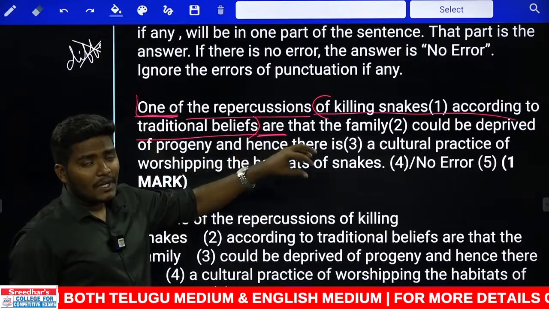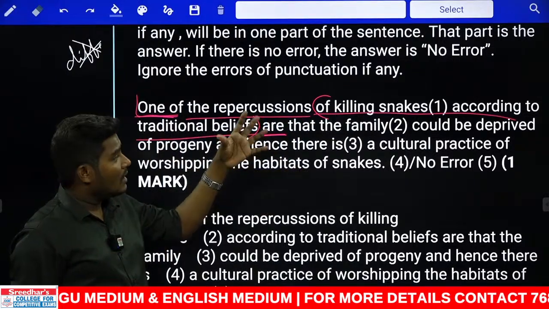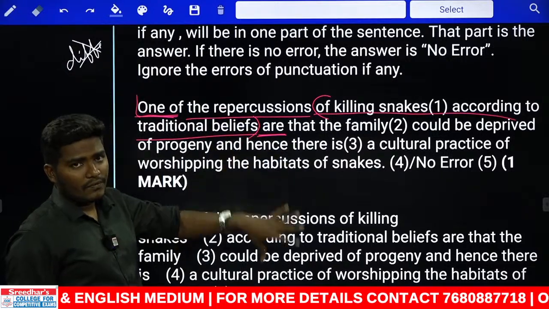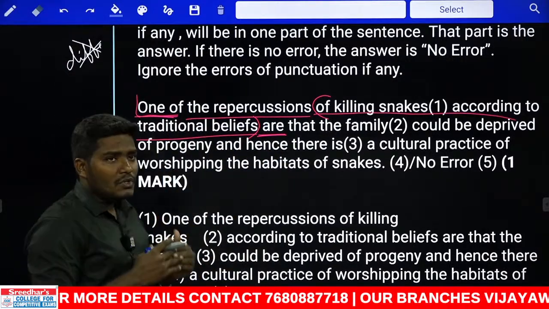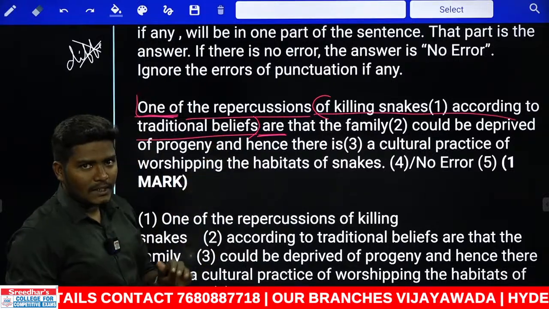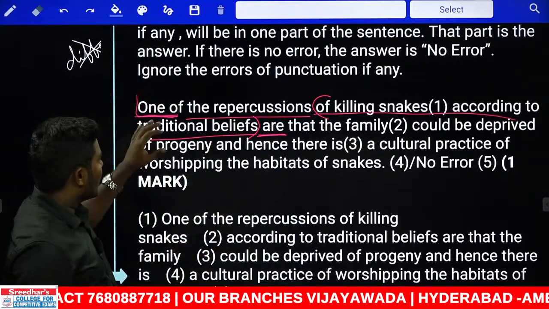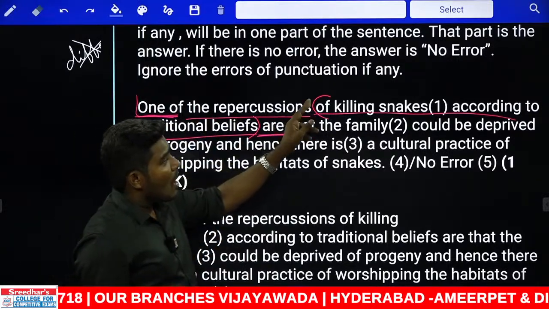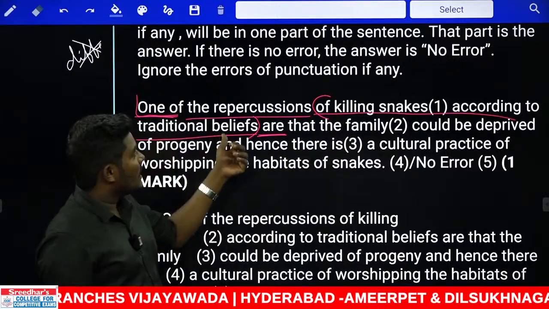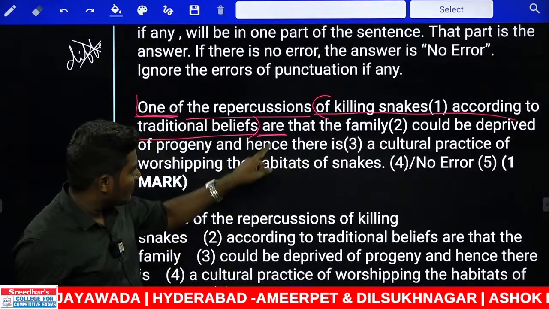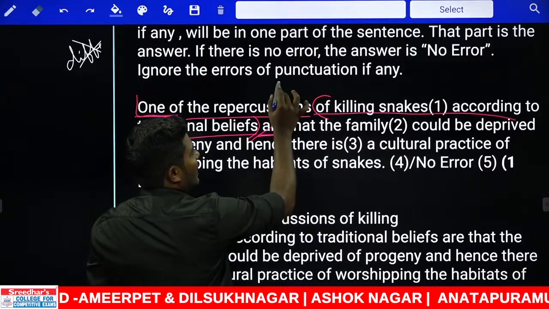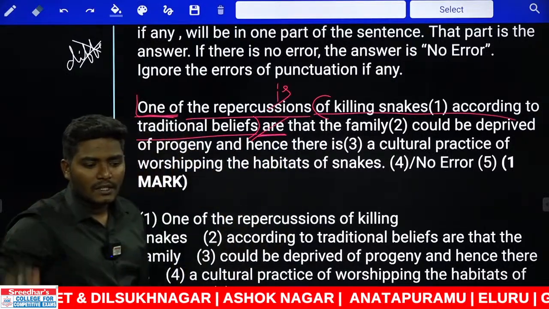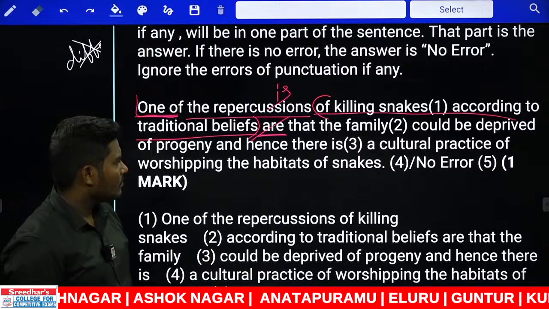All that is nothing but a prepositional phrase, not a phrasal preposition. If any prepositional phrase is given after the noun like this, just try to avoid it. Now look at this: one of the repercussions of killing snakes according to traditional beliefs. Still there is no verb. The verb is here. So one of the repercussions, it is not are. The correct answer should be is. The answer is done. Very simple one.